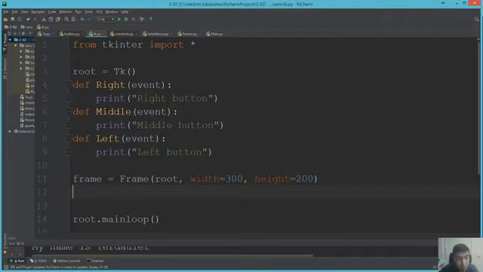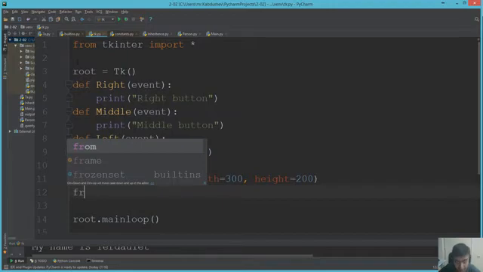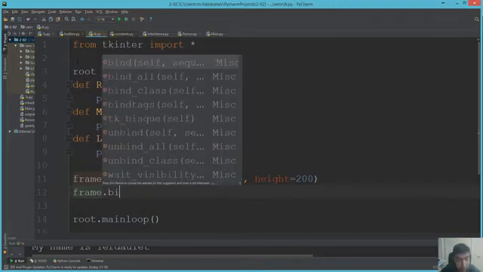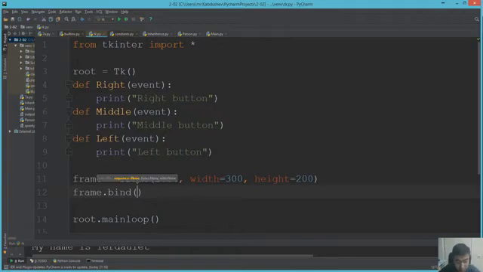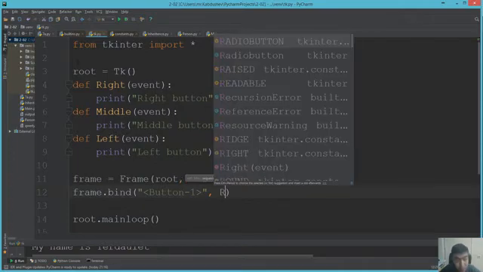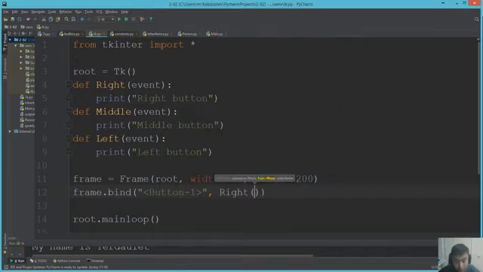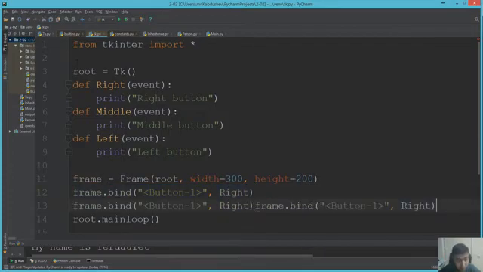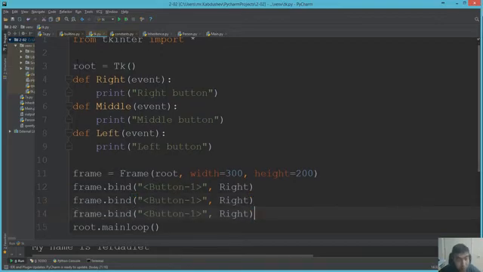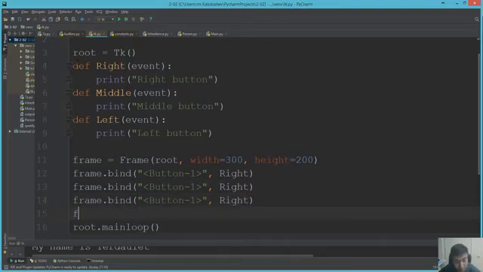Okay guys, here we use an event, that's why we'll bind frame that bind button. And here we must pack.